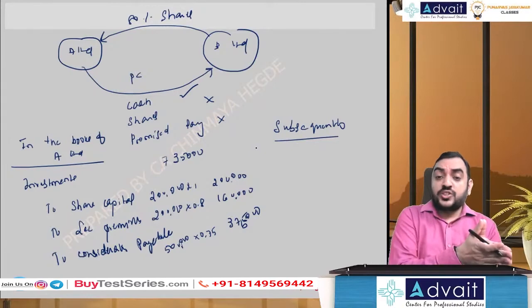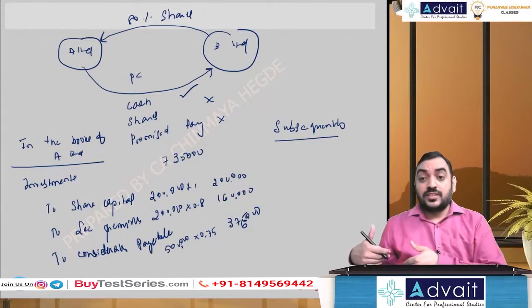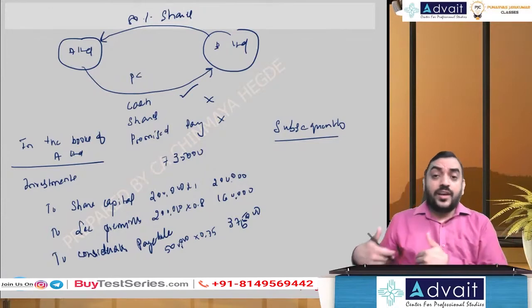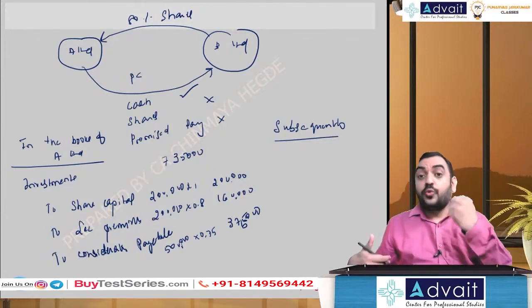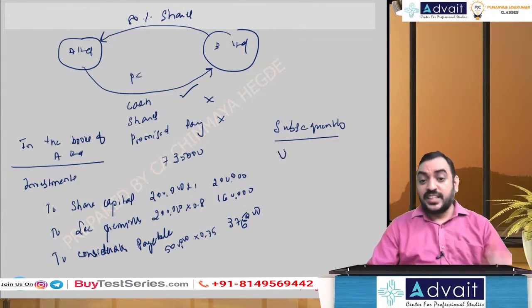The acquisition took place on 1/4/2017, and we are writing on 31st March 2019. So 2 years have elapsed. So you have to do unwinding of discount. Recognize interest basically.